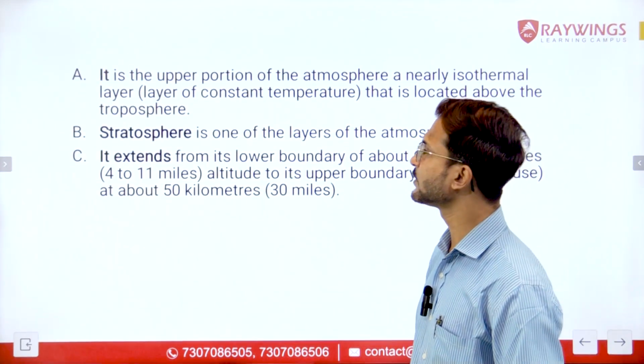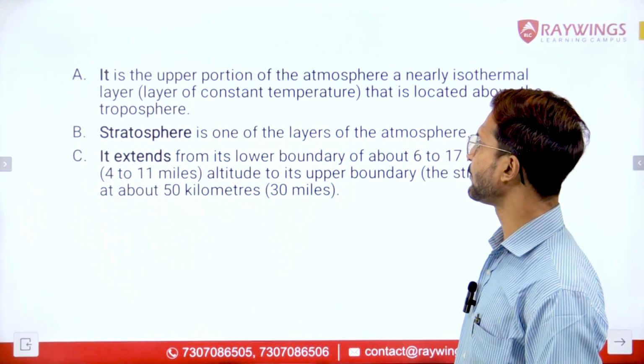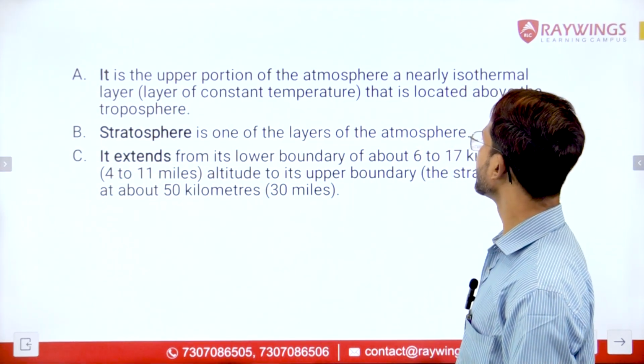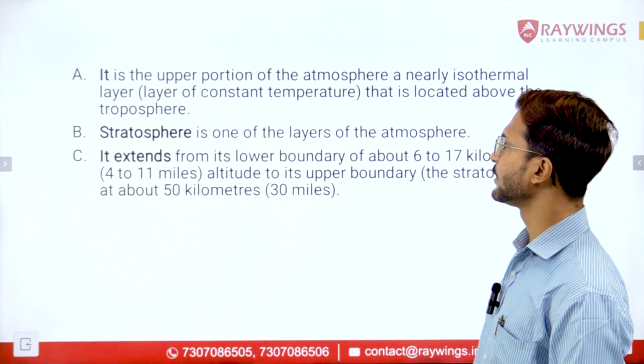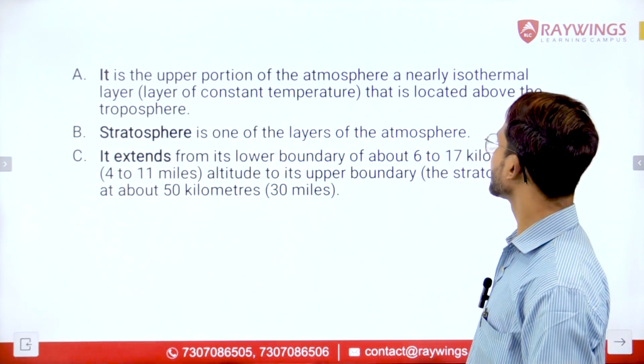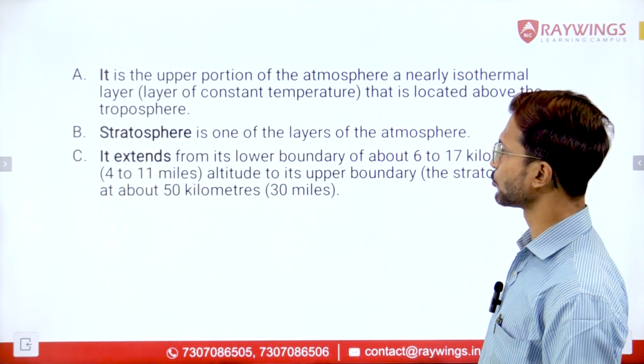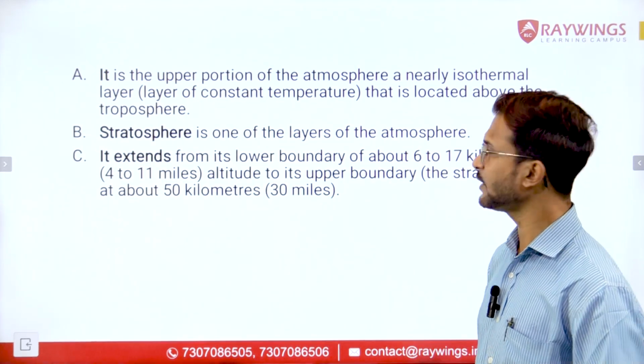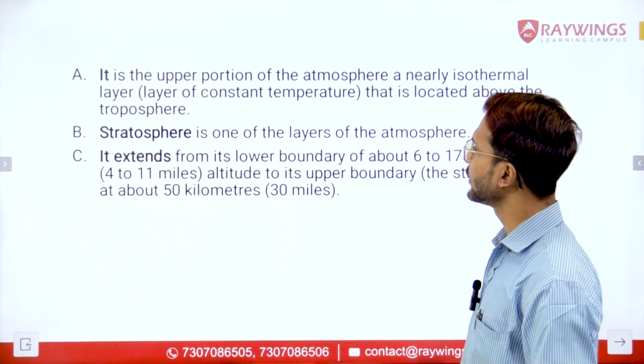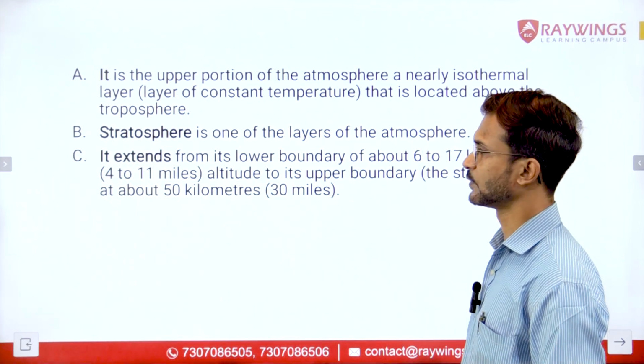The question says, sentence number A, it is the upper portion of the atmosphere, a nearly isothermal layer of constant temperature that is located above the troposphere. Sentence number B says stratosphere is one of the layers of the atmosphere.